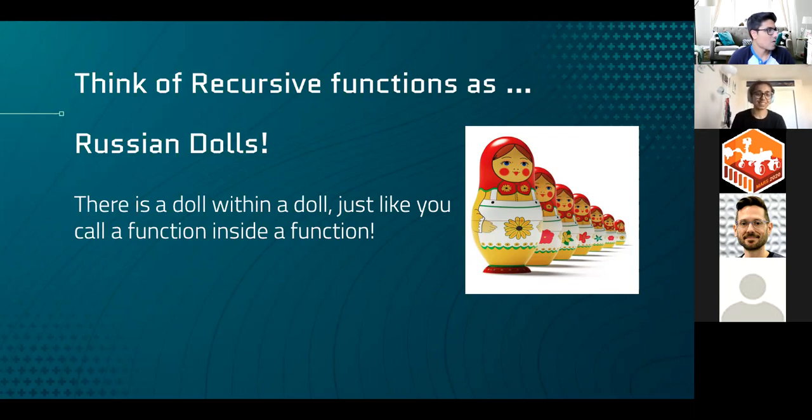It's like when you open the doll, there's a mini version of it inside. Yeah. So that's exactly what recursive functions look like. You have a function and you're calling it inside itself. And then when you call that function, you're calling it again until you get that last base case, and that's the last doll in the set of Russian dolls. And then you go back and return values the same way as you would put the dolls back into each other.